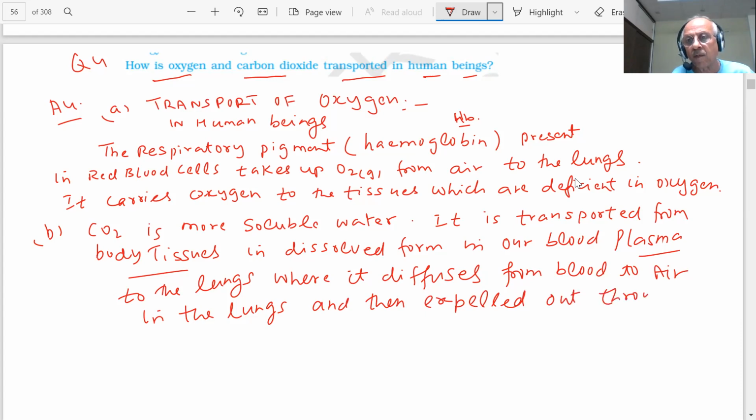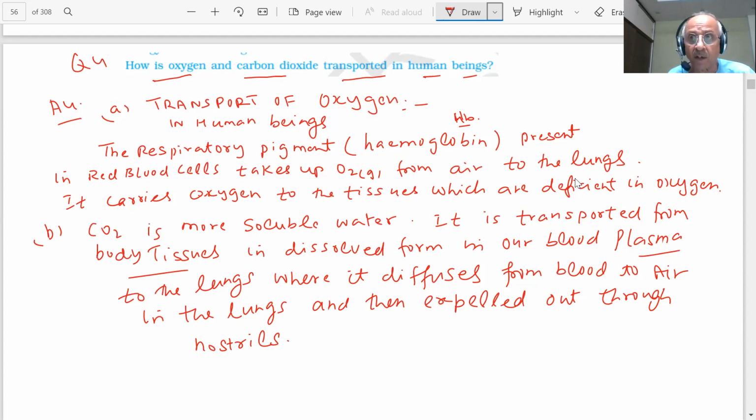Then expelled out through nostrils. Expelled through nostrils. Okay? You can see inhaling, exhaling. You are inhaling, students, you are exhaling. Transport of oxygen is taking place, and you inhale oxygen, exhaling your CO2.